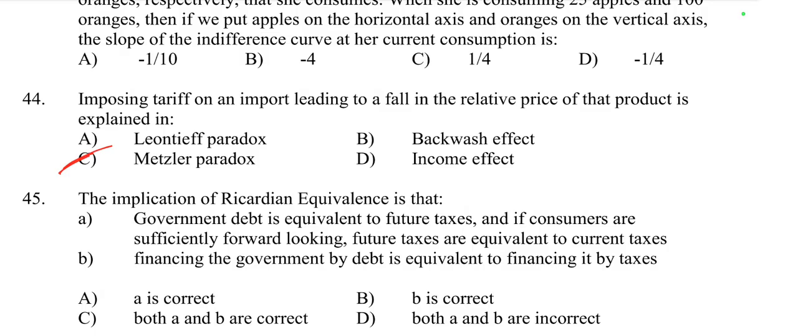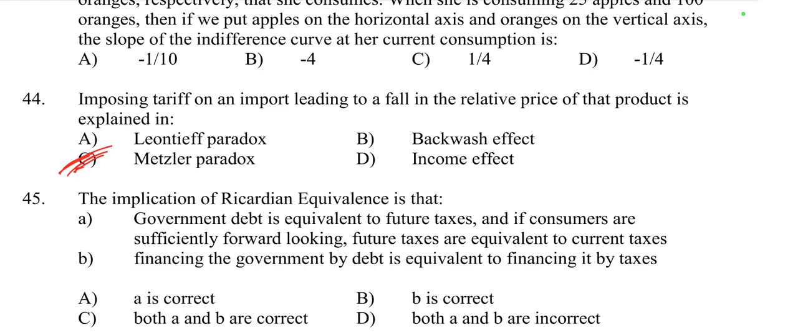Metzler's paradox explains a situation where imposing a tariff on imports can lead to a decrease in the domestic price of the imported goods. This paradox occurs under specific conditions where the terms of trade effect outweighs the direct effect of the tariff, resulting in a fall in the relative price of the imported product. So it is called Metzler's paradox.